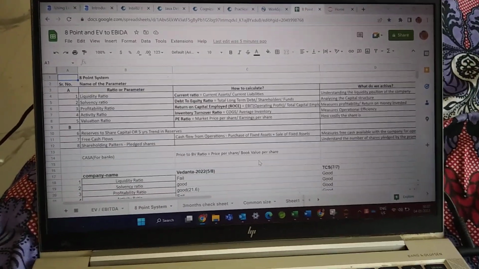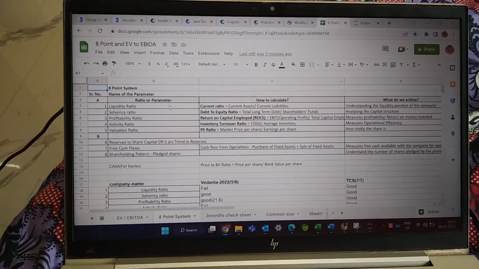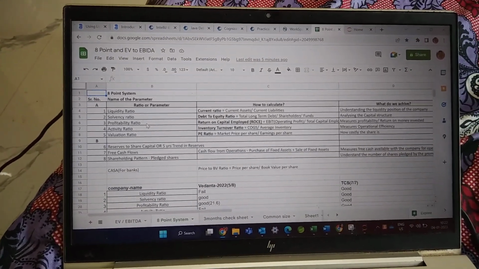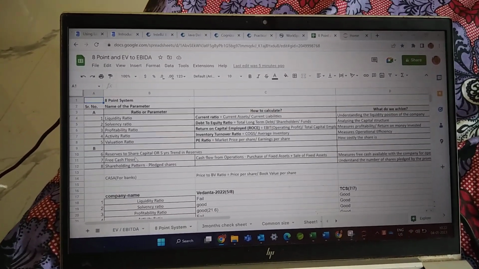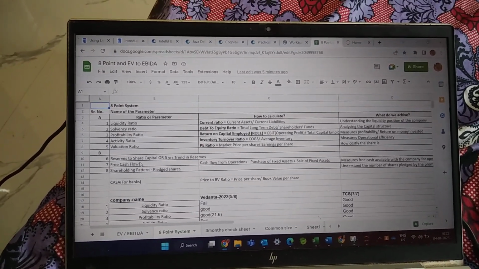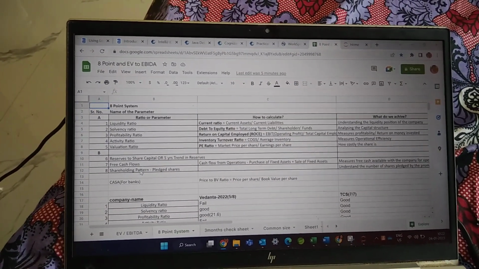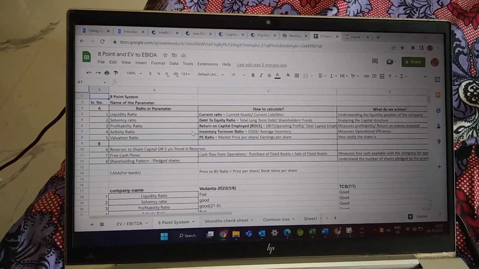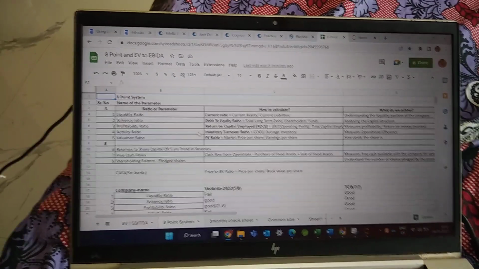So the 8-pointer system goes like this. We have the liquidity ratio, solvency ratio, profitability ratio, activity ratio, valuation ratio, reserves and surplus, free cash flows, and shareholding pattern. I explained these terms in detail in the literature survey as well as the project report.